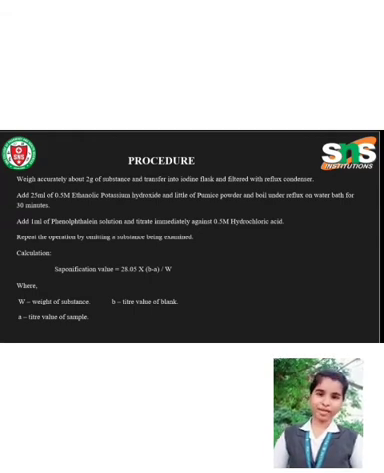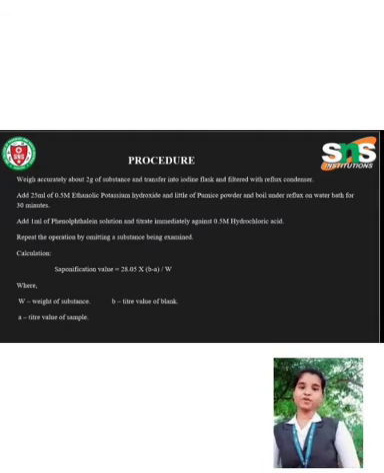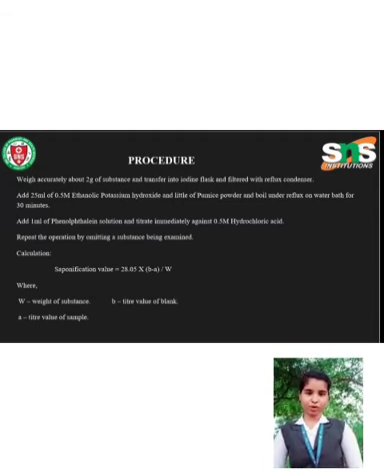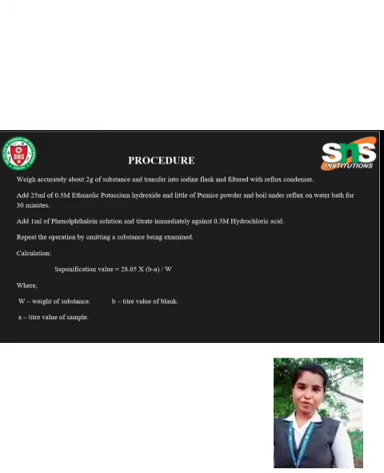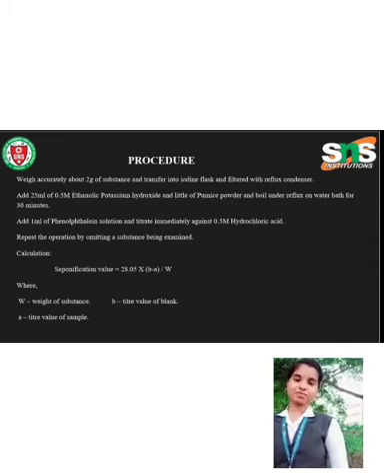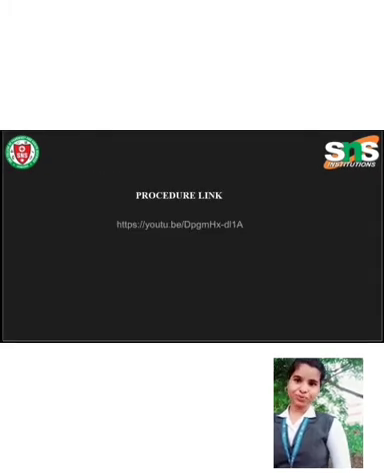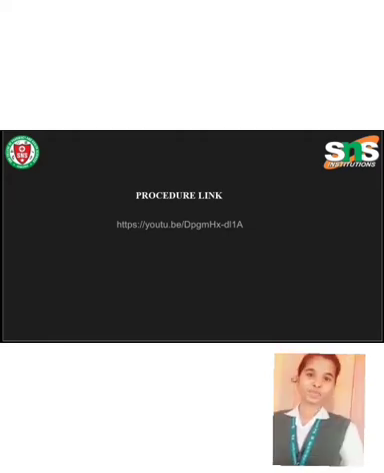Calculations: there is a formula to identify the saponification value, that is, saponification value is equal to 28.05 into B minus A by W, where W is equal to weight of the substance, B is equal to titrate value of blank, and A is equal to titrate value of sample. These procedures can be seen in the video by clicking the given YouTube link, where you can understand the procedure clearly.